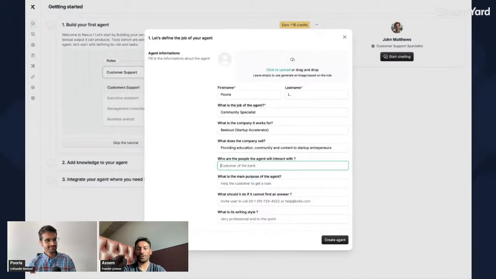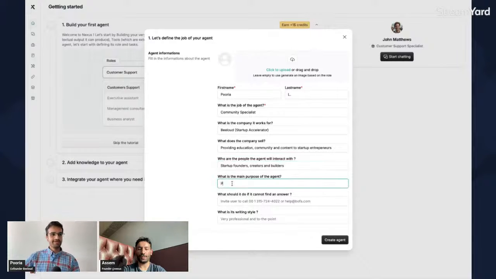All right. Who are the people you will be interacting with? Startup founders, I'm guessing. Yes. Founders, creators, and builders. What's the main purpose of that agent? Providing support and mentorship. Does that sound good to you? Yes.